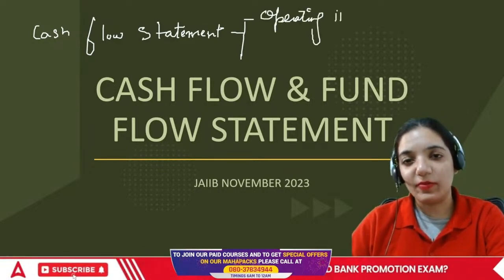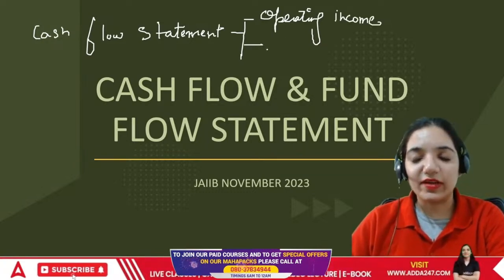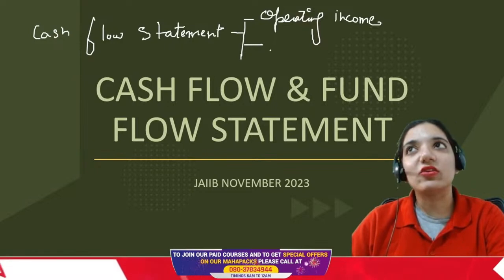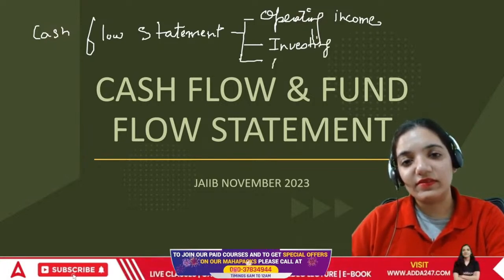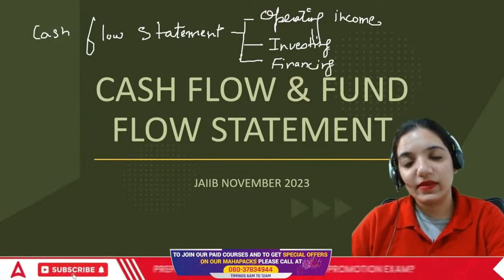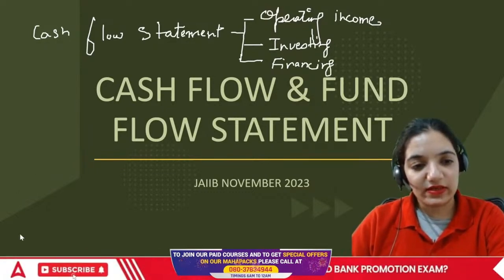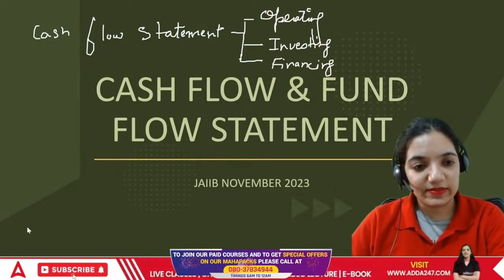Second, we have investing. And third is financing. Let's not call it operating income because that's wrong. I'll call it operating activities.